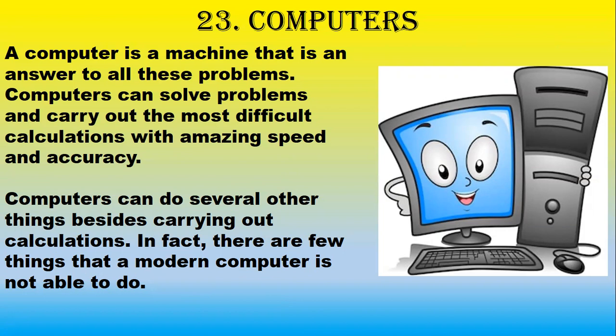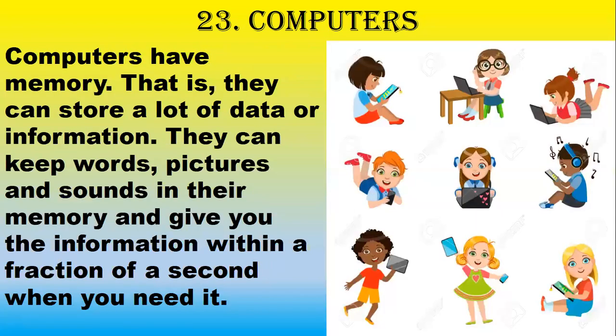Computers can solve problems and carry out the most difficult calculations with amazing speed and accuracy. Computers can do several other things besides carrying out calculations. In fact, there are a few things that a modern computer is not able to do.